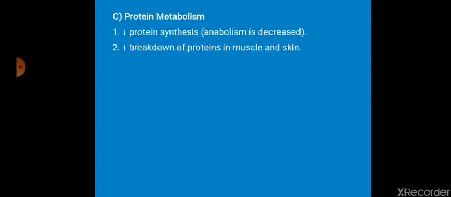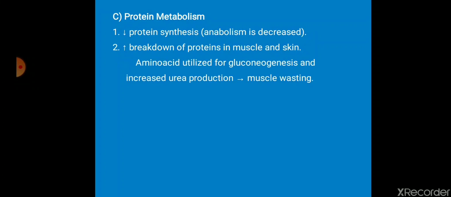Coming to protein metabolism, again the corticosteroids increase blood glucose level by improving gluconeogenesis. So definitely in protein metabolism, they increase protein breakdown and decrease protein synthesis. The main deposition of protein is usually in the muscles as well as in the skin. So it increases the breakdown of the protein from the muscles and skin, and decreases the protein synthesis.